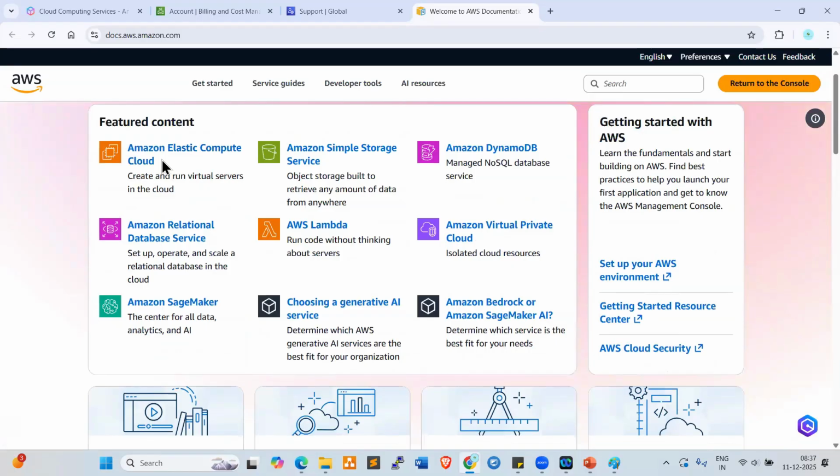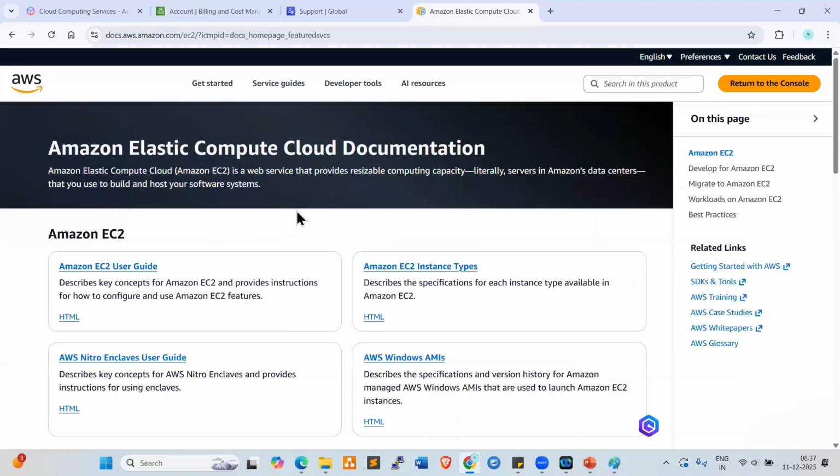So in AWS, the first service is Elastic Compute Cloud, that we can say EC2. EC2 is a server, right? Amazon Elastic Compute Cloud is a server. This is the first service. Tomorrow we are going to start. So I want to download this document. Click on this. Look at here. Either HTML format or PDF format. Click on PDF.